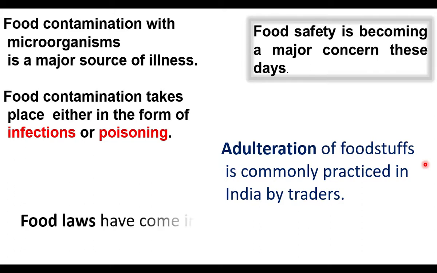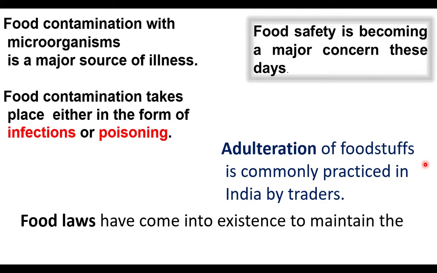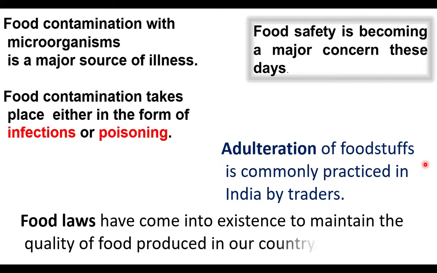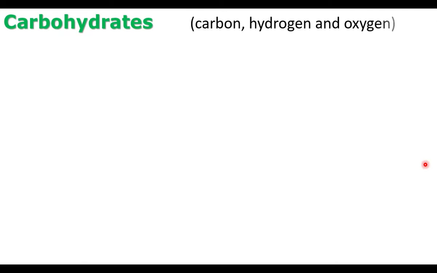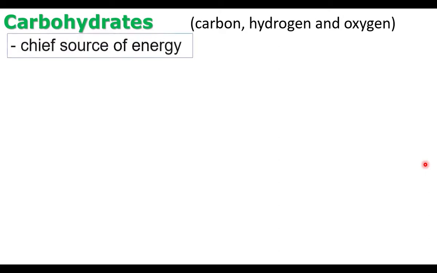Food laws have come into existence to maintain the quality of food produced in our country. We will learn this aspect at the end of the lesson. In this part, we are going to discuss the first three nutrients. The first one is carbohydrate. Carbohydrates are made up of carbon, hydrogen, and oxygen. Carbohydrates provide energy. Our body mainly gets energy from carbohydrates.